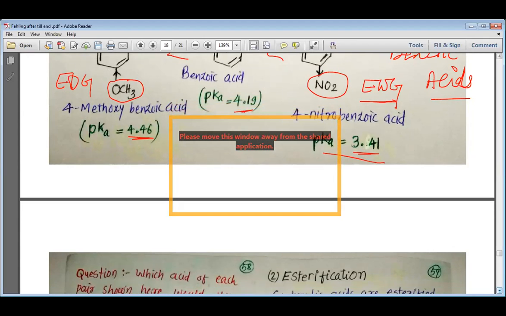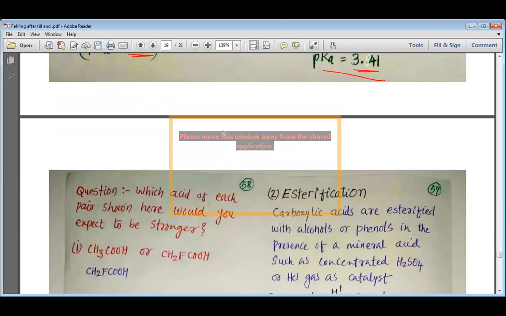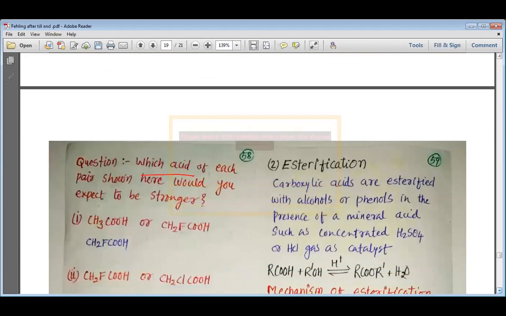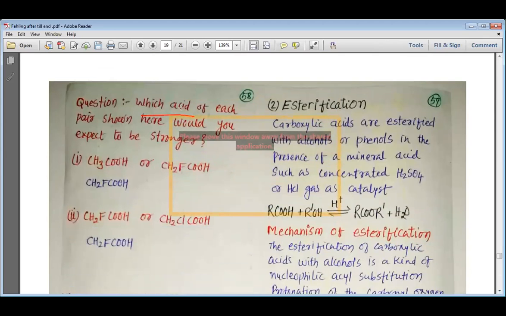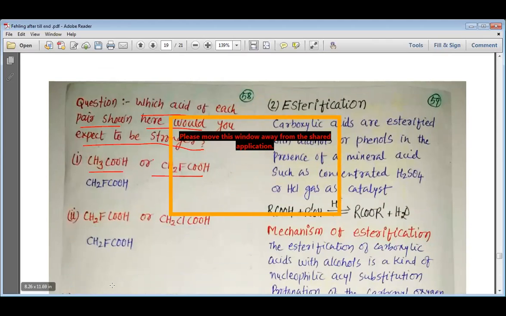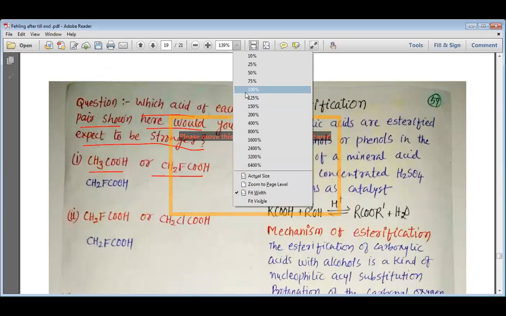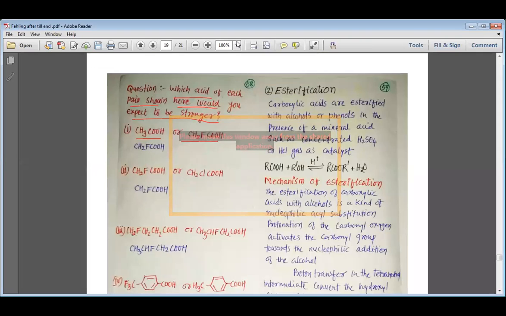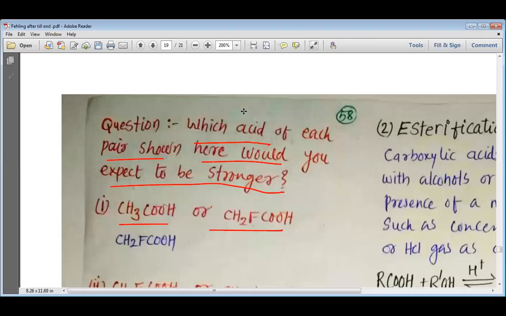So using this idea or this knowledge, my dear students, we can solve the next problem where we can apply whatever we have studied. Which acid of each pair shown here would you expect to be stronger? CH3COOH or CH2FCOOH? Now you are supposed to answer this question, my dear students. Out of CH3COOH or CH2FCOOH, which one is going to be more acidic? You need to tell me.